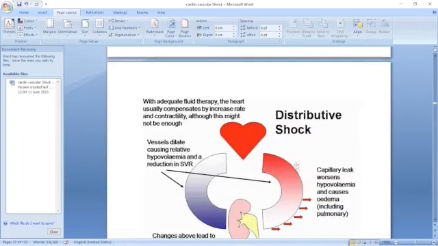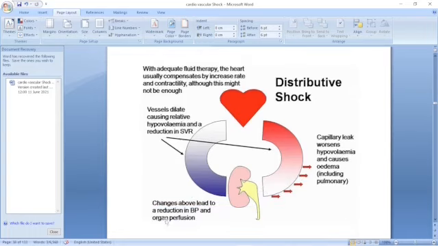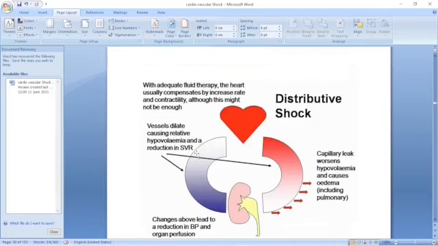This is where the capillary leak worsens. The hypovolemia, blood volume greatly decreased because of the fluid going out, causes edema. If this occurs in the pulmonary circulation, it causes pulmonary edema. That is very dangerous, and these changes lead to a reduction in blood pressure and decreased perfusion of the organs, because vessels dilate, causing relative hypovolemia, and a reduction in blood pressure because the systemic vascular resistance is decreased. That's why the fluid goes out.